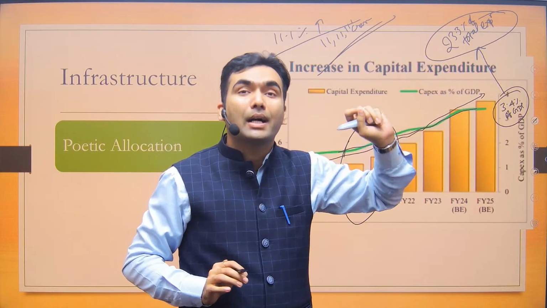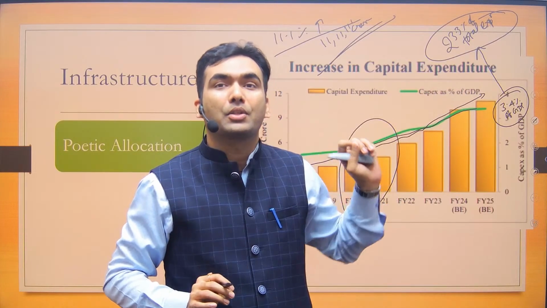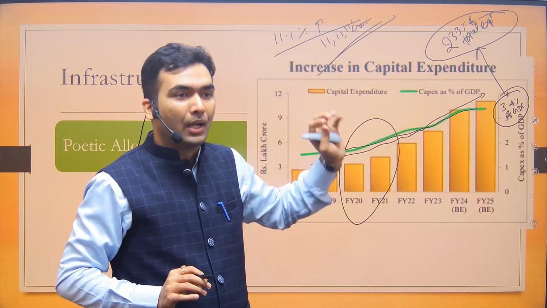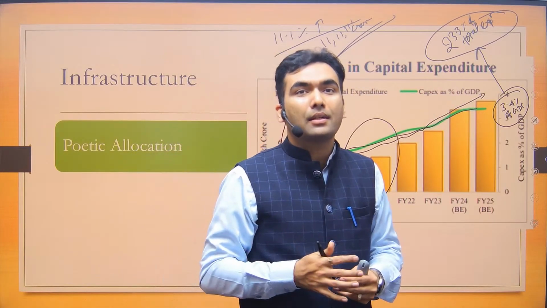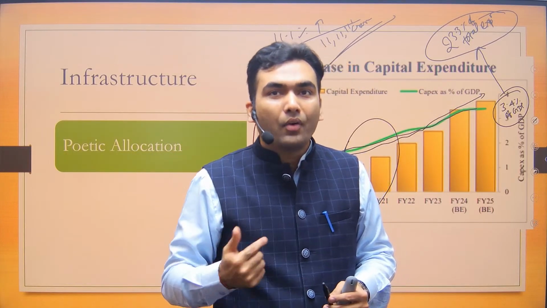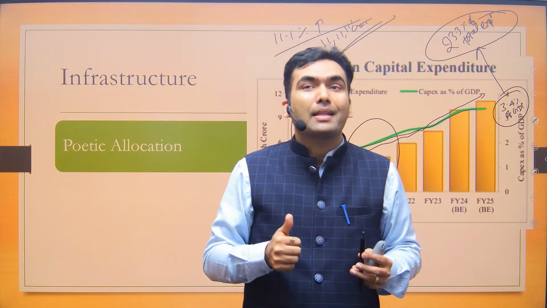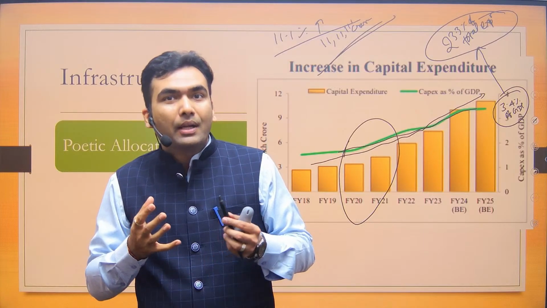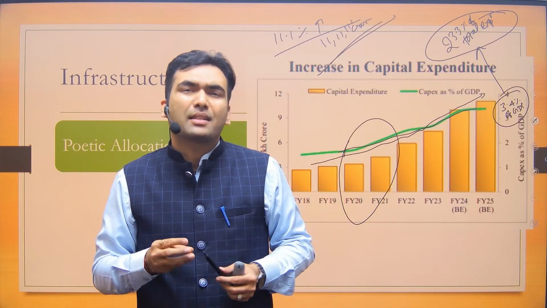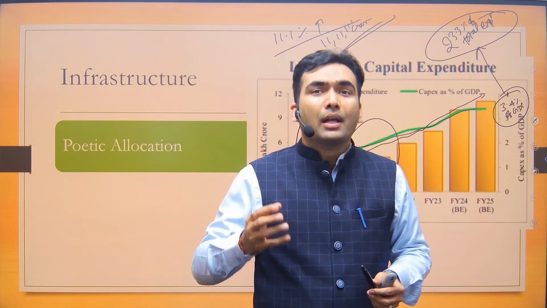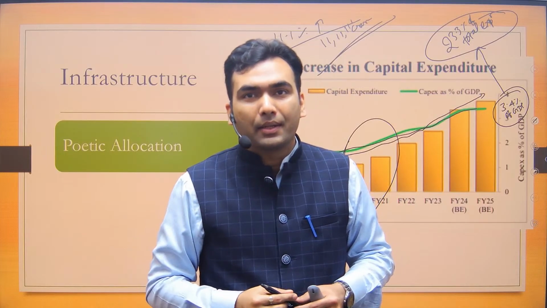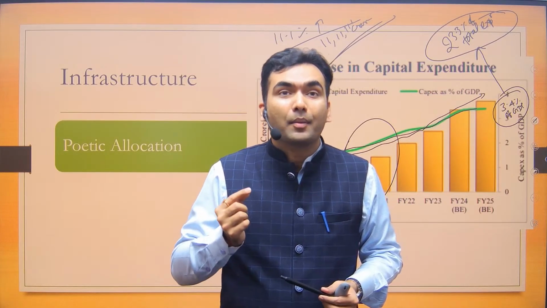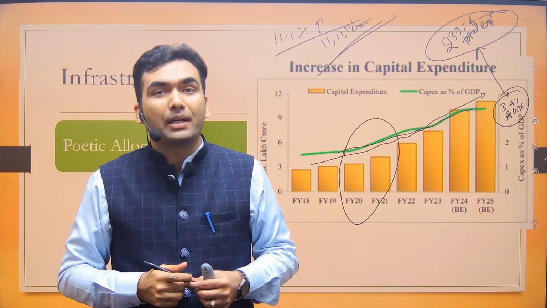So you can remember it simply that approximately 1/4, 25% of total expenditure is capital expenditure, which is unprecedented in this century. This is at the highest level in this century. Usually the quality of expenditure of any government is measured as the share of capital expenditure. If a government's revenue expenditure is increasing, it is said that the government is spending money on regular day-to-day initiatives. Whereas if the government's capital expenditure is increasing, it is said that the quality of expenditure is increasing.